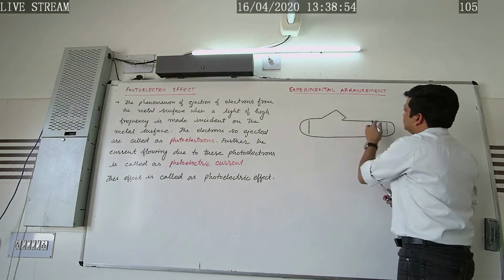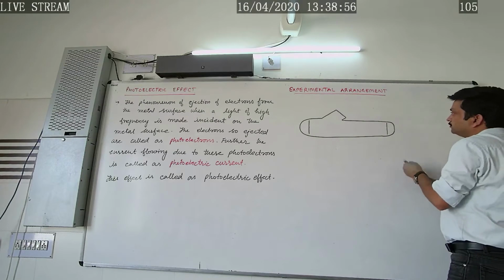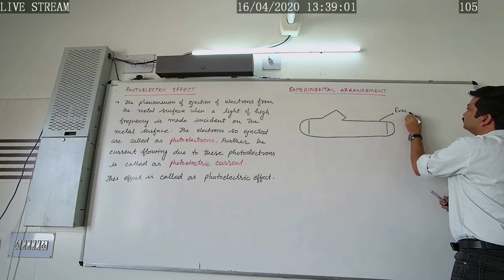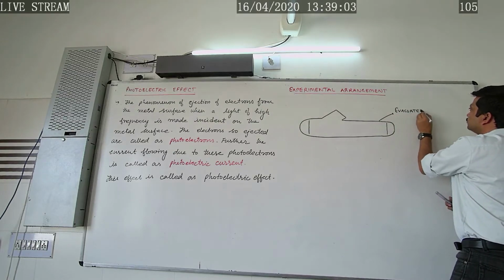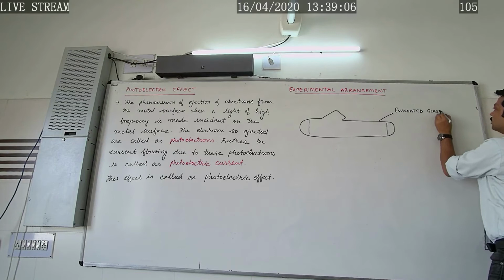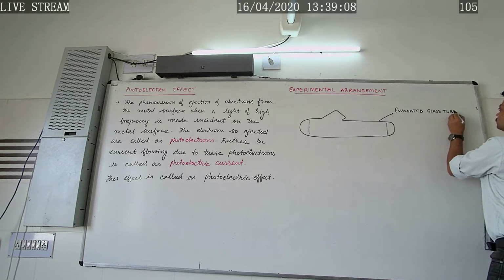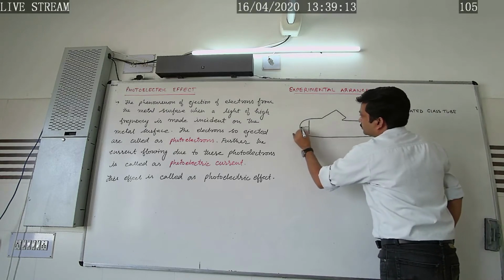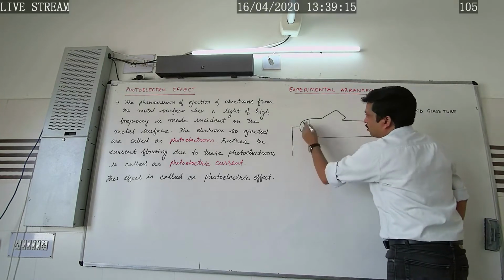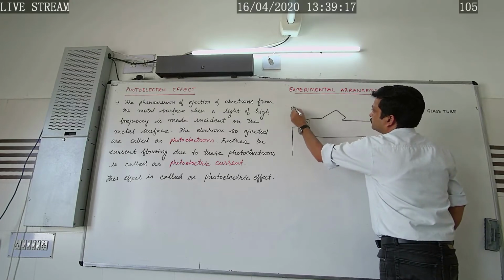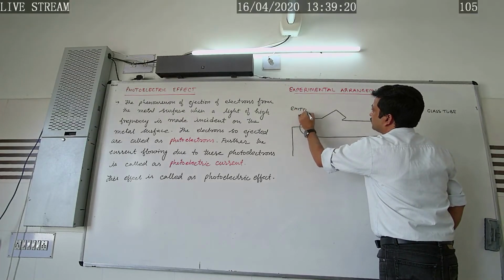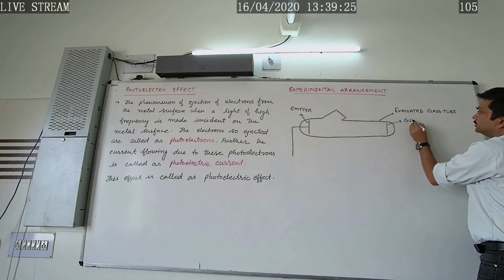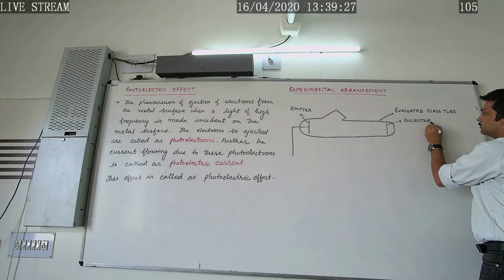This is the evacuated glass tube, in which complete vacuum is there. We call this electrode the emitter and this electrode the collector.